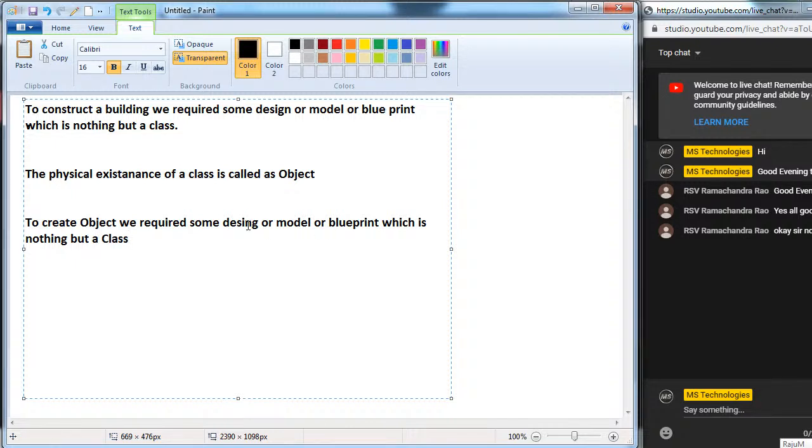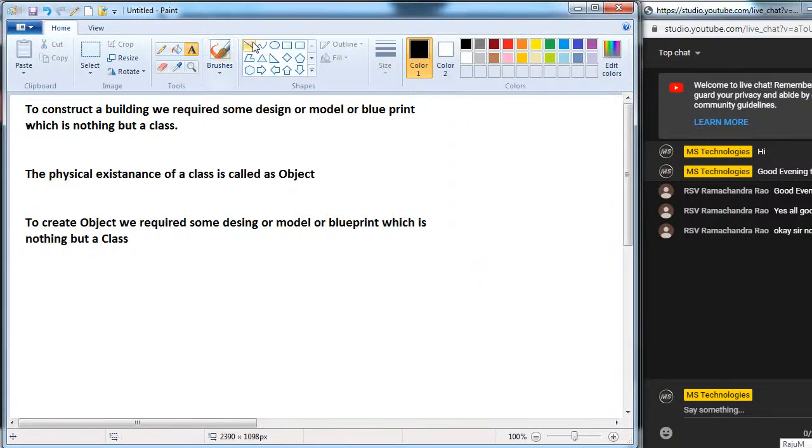Can I say like this? To create an object, here physical existence is nothing but an object. To create an object we require some design or model or blueprint, which is nothing but a class. Is it clear? See here, I want to construct one building.